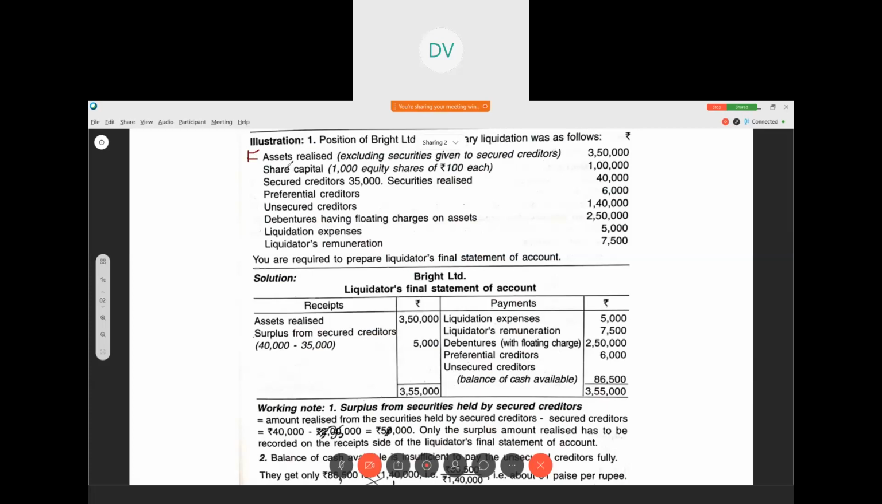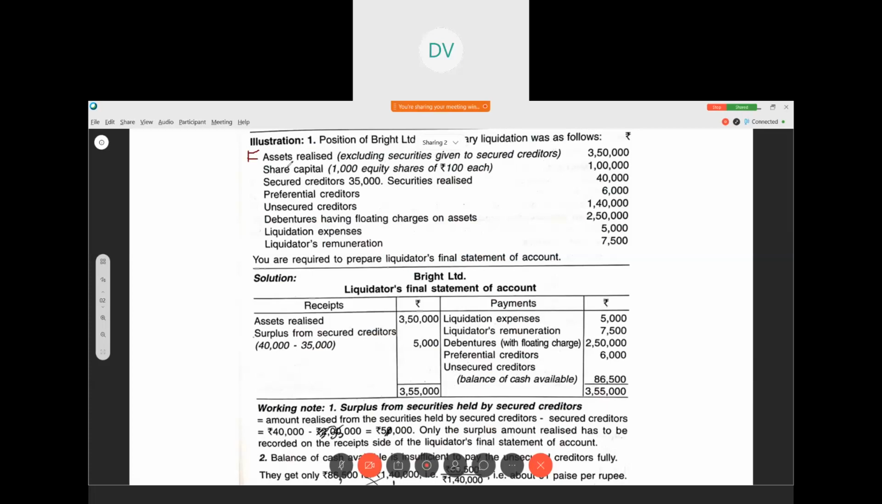After that, next come debentures. Always it is like that. Before paying the unsecured creditors, we have to pay the debenture holders. So debentures, then preferential creditors, then unsecured creditors. Unsecured creditors will be the balancing figure. You have to see one by one how much cash is available, and only that much you can pay. So 86,500 is the balancing figure given to the unsecured creditors.